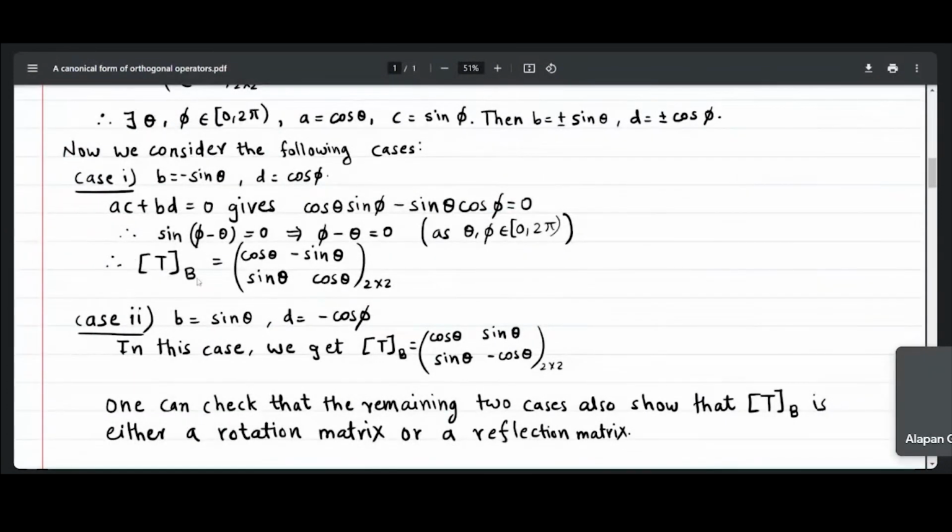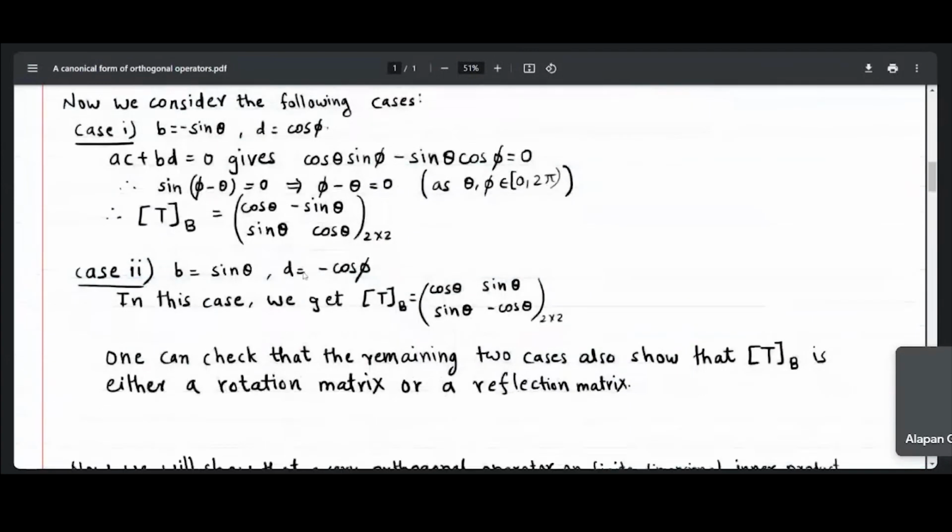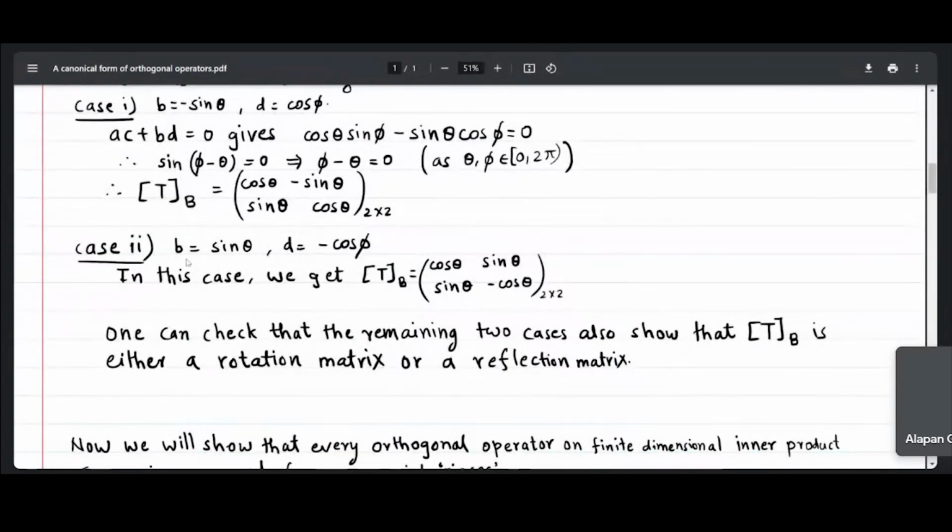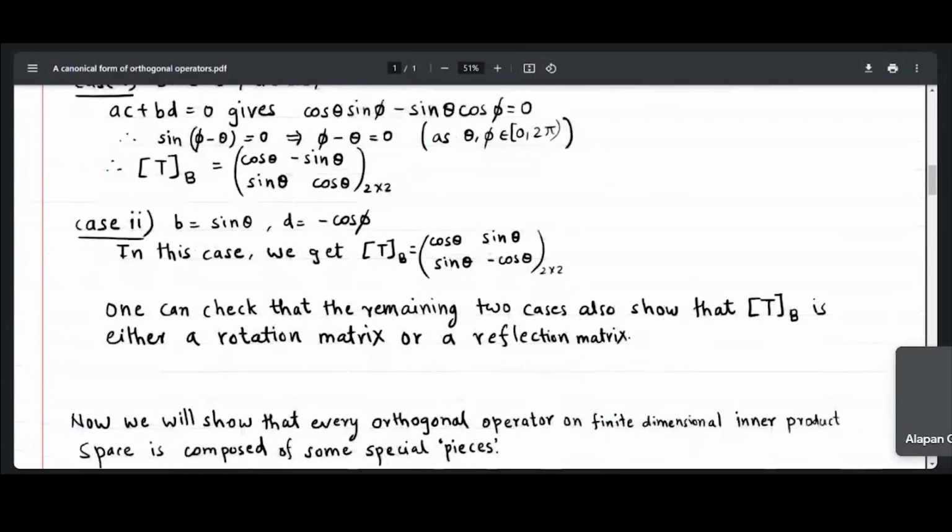By substituting the values, my matrix of T with respect to the basis looks like this, which is actually a rotation matrix. Similarly, in the second case, I am considering B taking value sin theta and D taking value minus cos phi. With these values, our matrix of T with respect to that basis will be a reflection matrix. So these are the two cases. The two cases are remaining, but one can check that the remaining two cases also show that the matrix of T with respect to that basis is either a rotation matrix or a reflection matrix in R2.